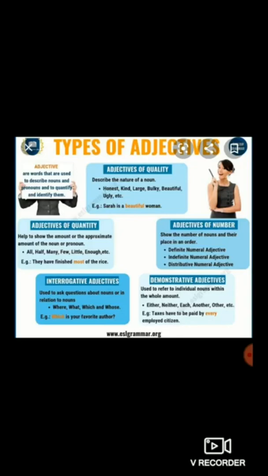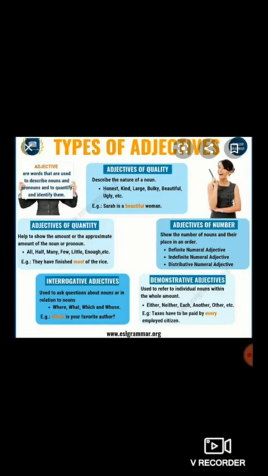These all are the examples of demonstrative adjectives. Next example is given here. Taxes have to be paid by every employed citizen. So, demonstrative adjectives refer to an individual.